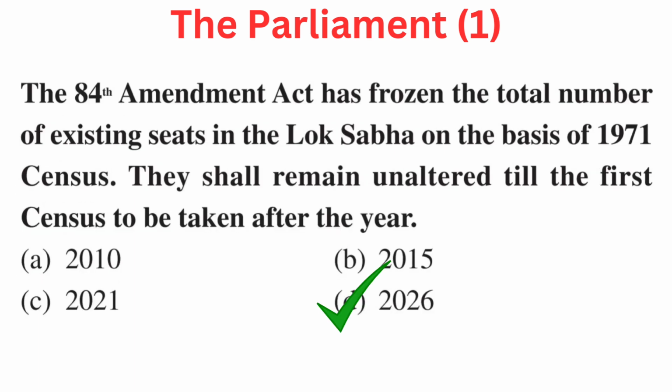Your question is, the 84th Amendment Act has frozen the total number of existing seats in the Lok Sabha on the basis of 1971 census. They shall remain unaltered till the first census to be taken after the year. Your options are A 2010, B 2015, C 2021, or D 2026. Right answer is D 2026.